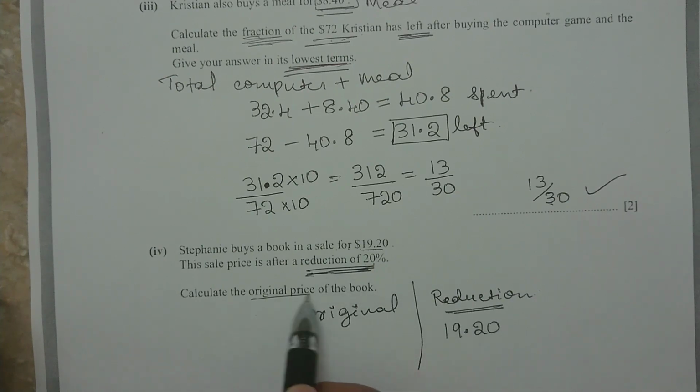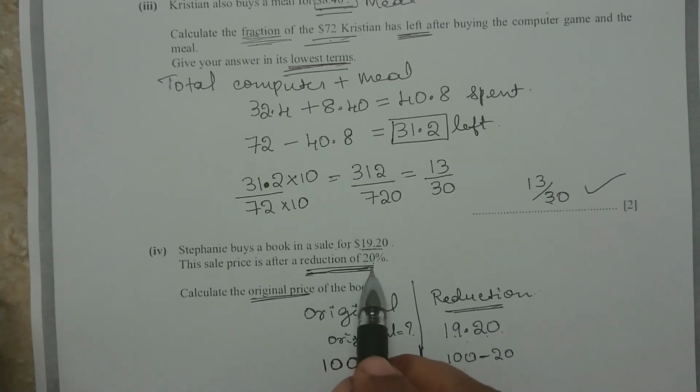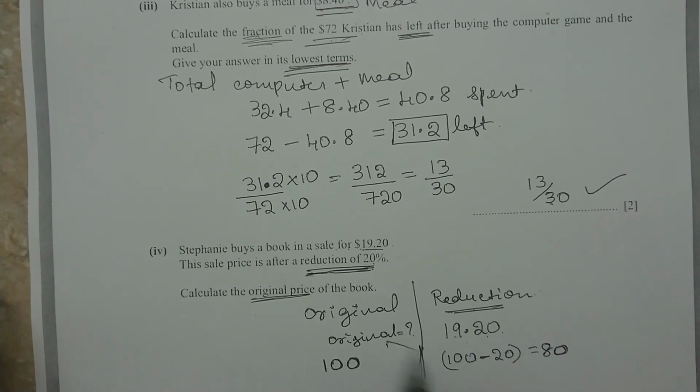Do you know the original price? They are asking you to calculate the original price. We don't know the original price, but she is buying for 19.20. If original is 100, here she is paying 100 minus 20, because reduction means you have to subtract. So 100 minus 20 means it will be 80. Are you getting my point? Then you cross multiply.